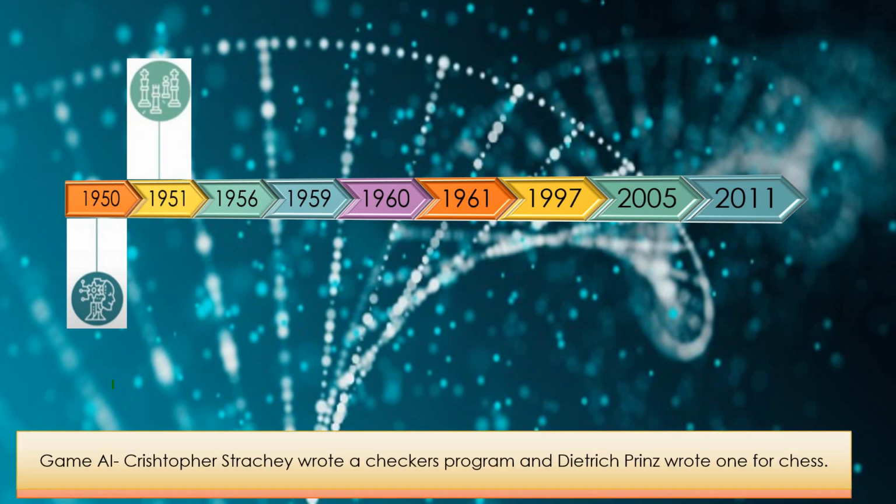So in 1951, which is also marked as the era of games, Christopher Strachey, who was a computer scientist, wrote a checkers program, and Dietrich Prinz wrote one for chess. In the earlier times, we had games like Go and other games which were played at that time, and people are still playing them in these times also. So for them, they are developing artificial intelligence programs.